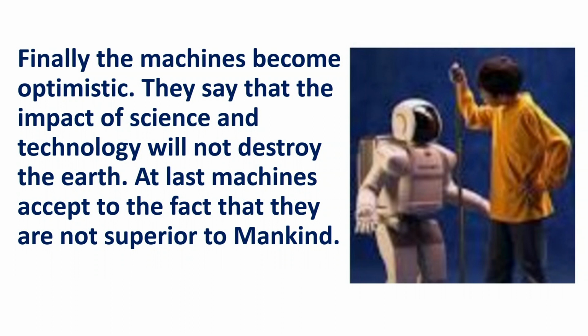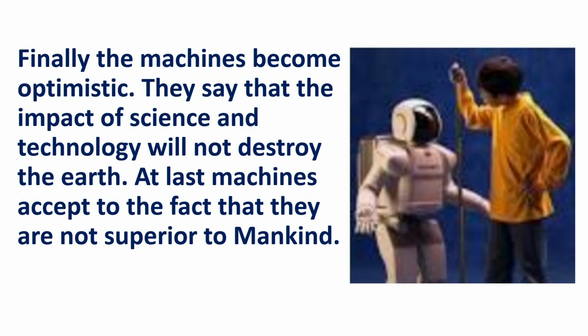However big it is, we order the machines. We have created the machines. It is our knowledge, isn't it? So, we are superior to machines. So, it is telling us that they are not superior to mankind. Who are not superior to mankind?